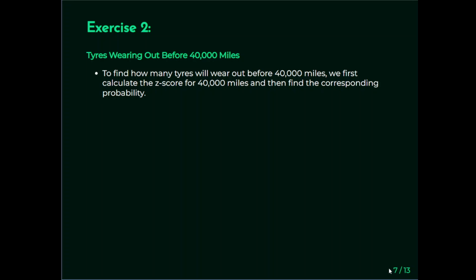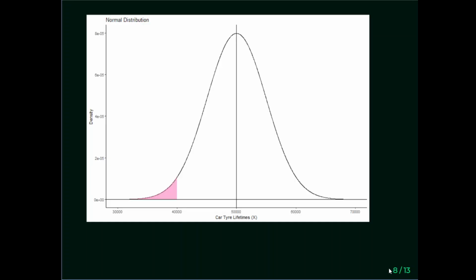Okay, so next is the tyres wearing out before 40,000 miles. To find out how many tyres will wear out before 40,000 miles, we calculate the Z-score for 40,000 miles and then find the corresponding probability, same as before. Again, let's look at the bell curve. The pink shaded area on the bottom left corresponds to the probability of less than 40,000. You'll notice it's much smaller now than in the previous question.